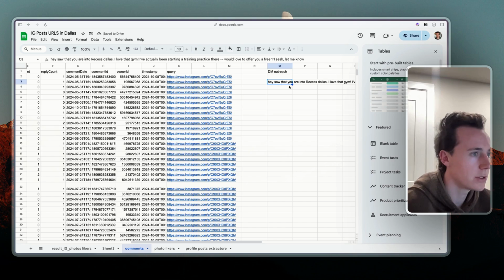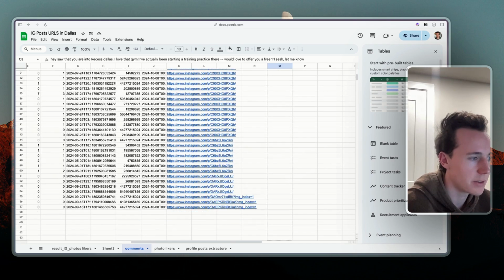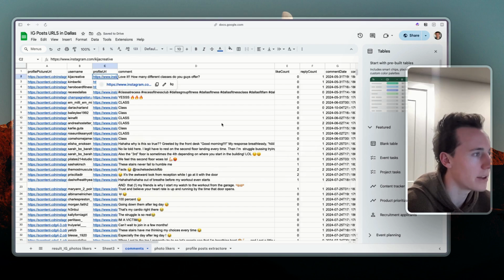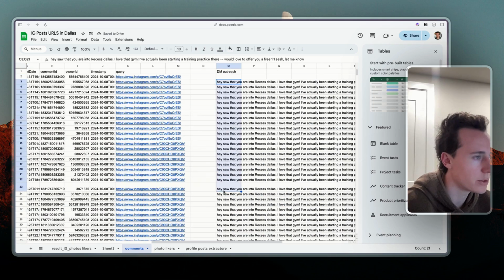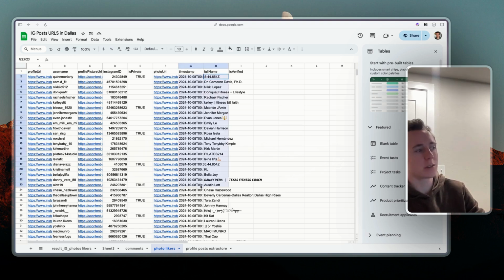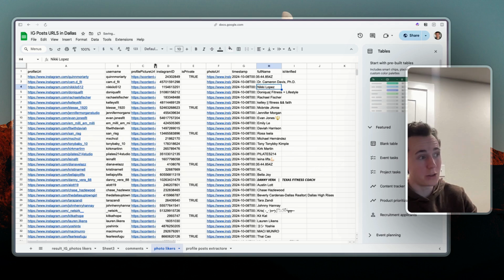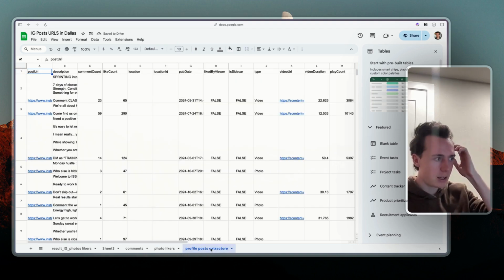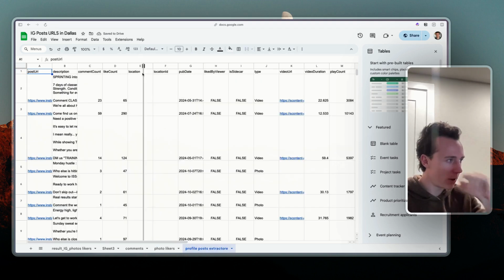You can split test messages, but we can basically take the specific data and have a list of profiles to go and reach out to. Similarly, we have the list of likers. This one actually gives us full name, so we can customize a message based on full name. Potentially we could also get their profile data and customize even more based on their bio. And then this is their profile post.